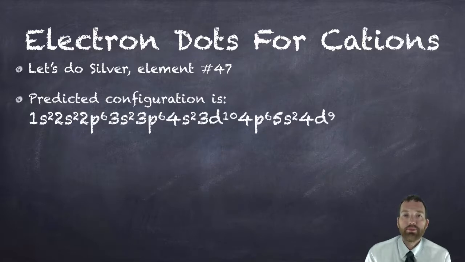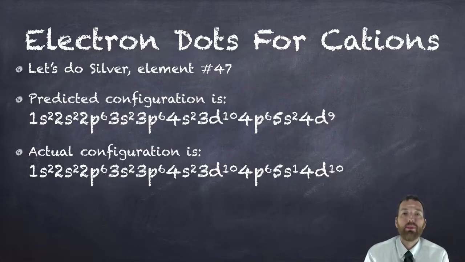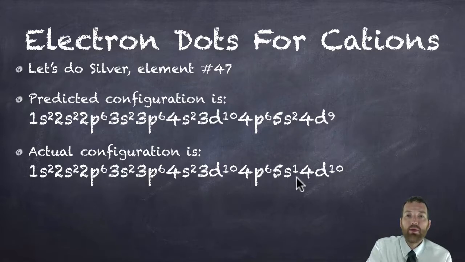So here's silver. Its predicted configuration is this, but remember, anytime we have an almost filled D sublevel or an almost half filled D sublevel, I can take 1 electron from the S, and that's what's going to happen with silver. So silver has 1 electron in its valence shell, 5s1. Now we have the electrons in the D. It's not its outer shell. We saw before with scandium that we could take some out of that sublevel, but we can't take 10.